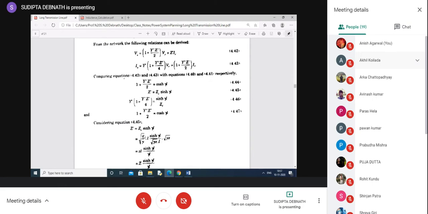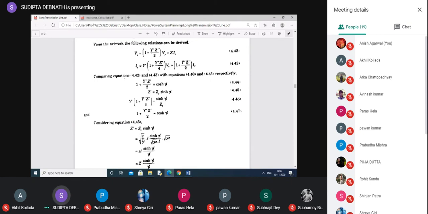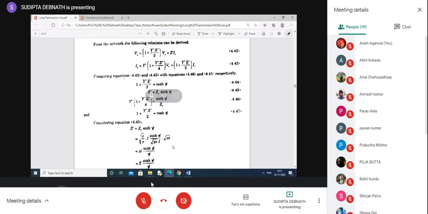Clear? And as we have multiplied these things, what is the approximation we are getting? This root Y and this root Y cancel out. Only Z is remaining in the numerator: root Z into root Z, so Z into L. What is Z into L is written here as sinh gamma L. By this one I have written as gamma. Okay, gamma L. I think this part is clear. You please observe carefully. Nothing, but they are multiplied numerator and denominator by L and multiplied numerator and denominator by root over YZ.